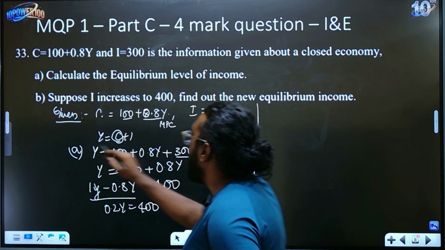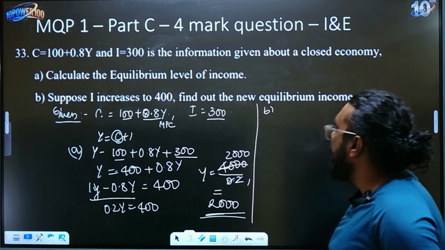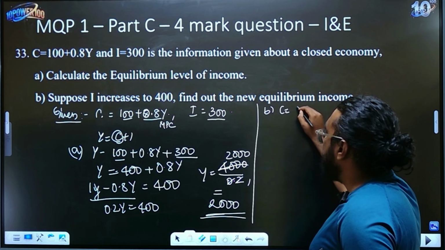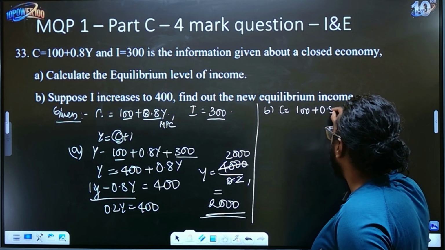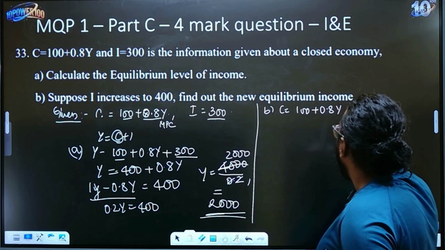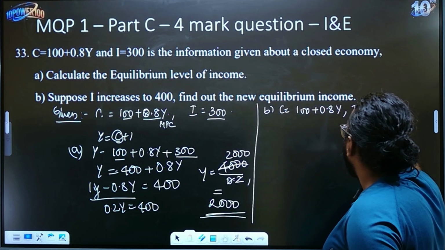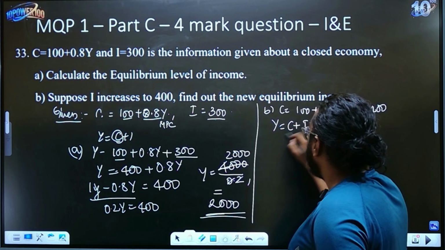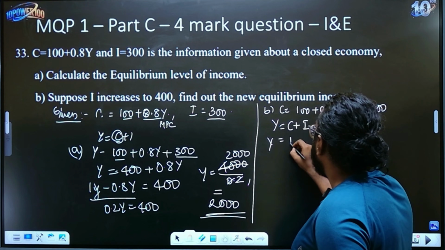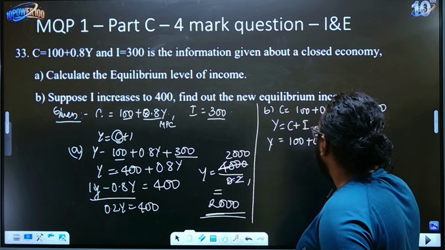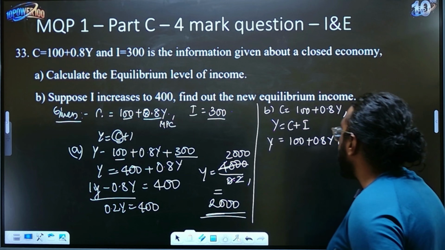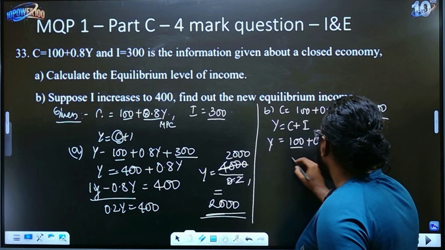Okay. Now B, they are asking you to say that if the investment increases to 400, the C value remains the same, that is 100 plus 0.8y. This remains the same. I here will change to 400. Okay. So now how do you do this? Again, Y is equal to C plus I. Y is equal to C, which is 100 plus 0.8y, plus your investment expenditure of 400. So write it as it is. So now add the constants.